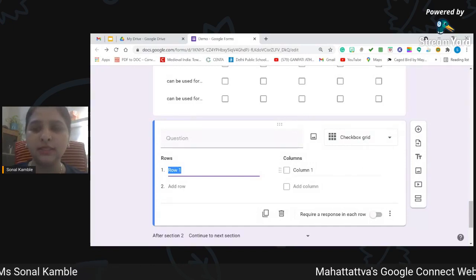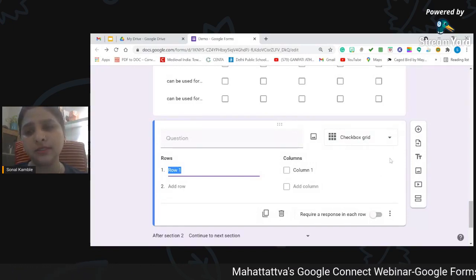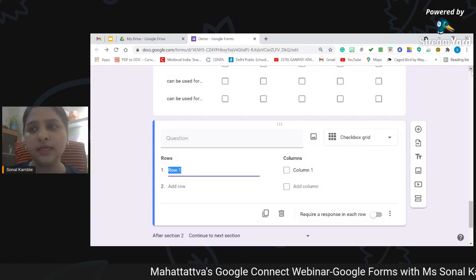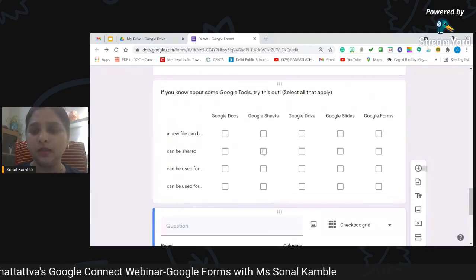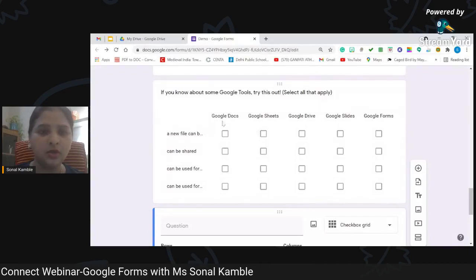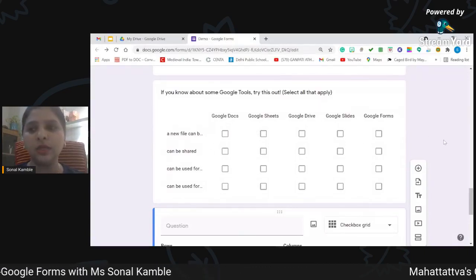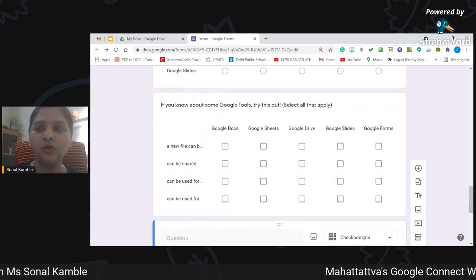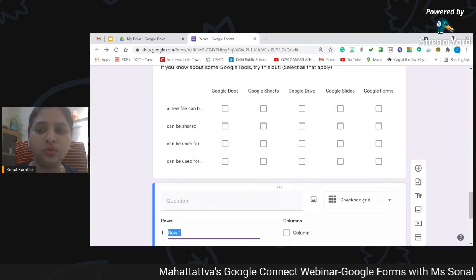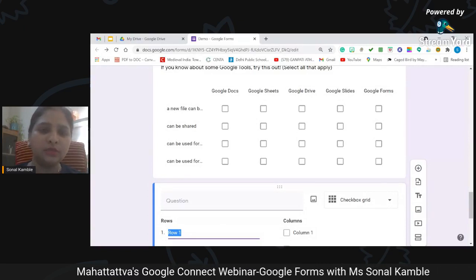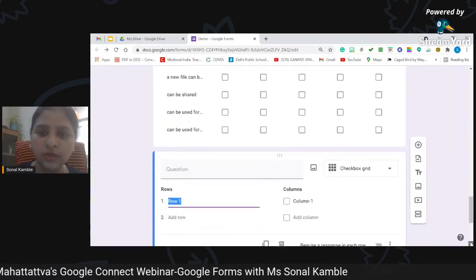Checkbox grid works similar as checkbox is, but the only difference is that it gives you something like this. Here you can choose multiple options in the column and row form, and these works wonder with match the following. Or if you want to find out that there are more than 1 point true for the particular fact which is mentioned here in the row. So it works like that only.